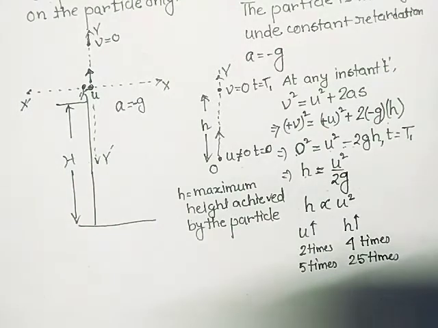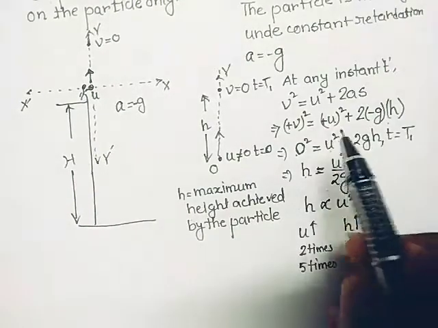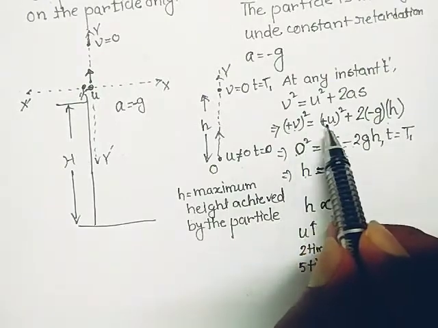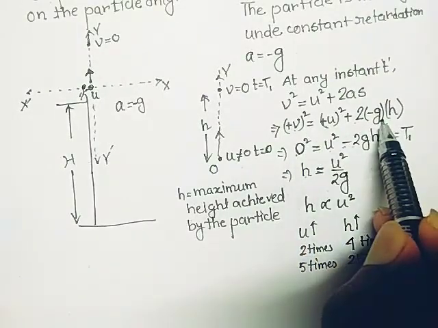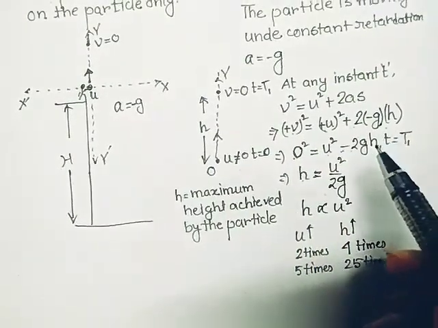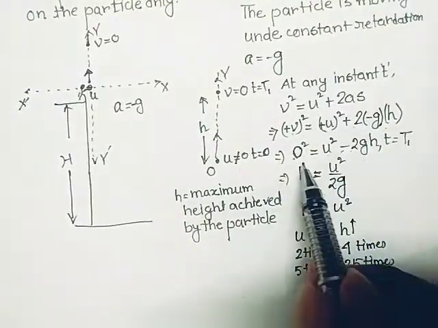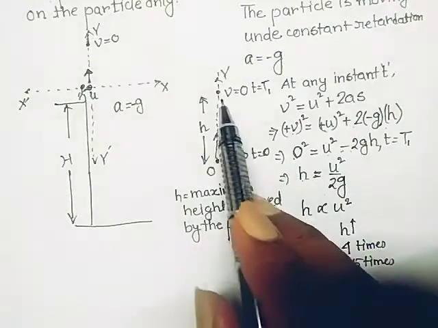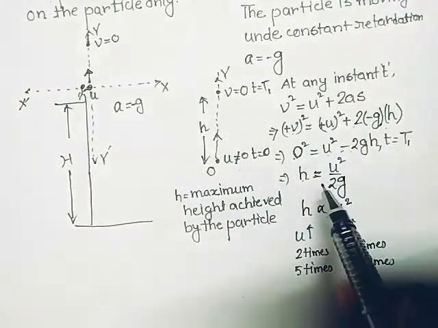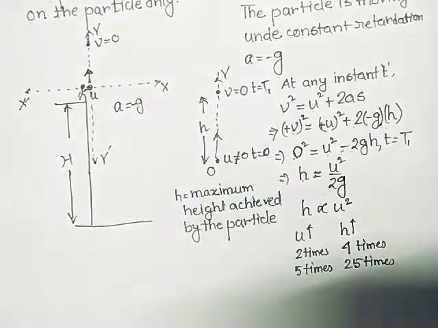So two equations we have observed from here. At any instant, the equation of motion is v square equal to u square minus 2gh. And at t equal to t1, when it reaches the maximum height, the height achieved by the particle is h equal to u square by 2g.